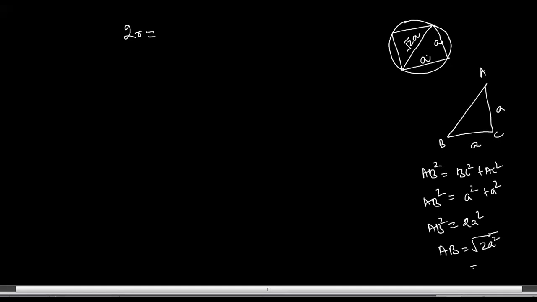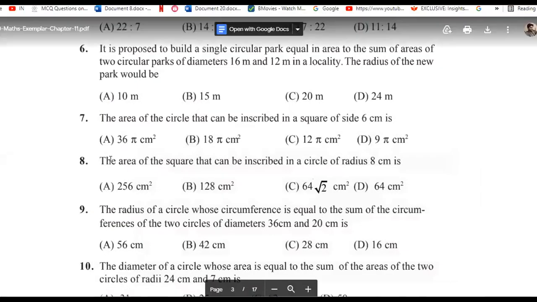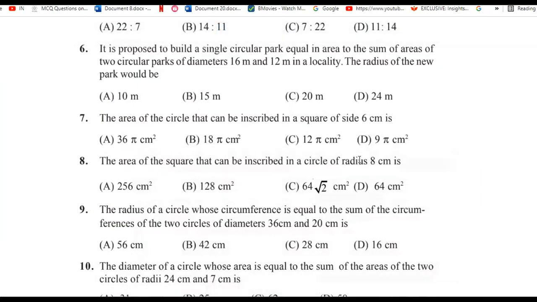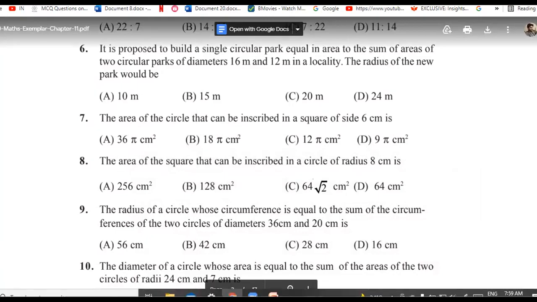A square means a square comes out from under the root and will become 2a, so that will be equivalent to under root 2a. So we have 2r is equal to root 2a. Now in the question, we need to find the area of the square, and the radius 8 is being given to us.